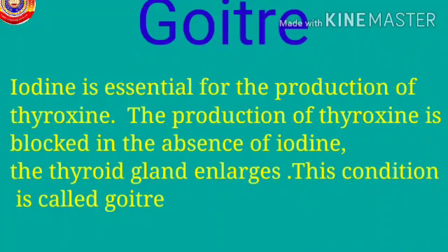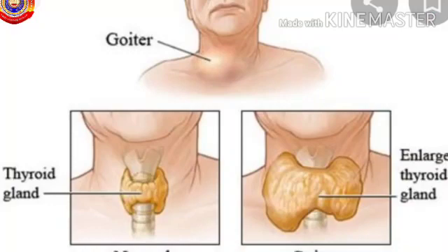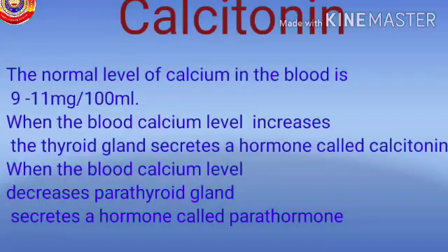Iodine is essential for the production of thyroxine. If the production of thyroxine is blocked in the absence of iodine, the thyroid gland enlarges. The thyroid gland secretes another hormone called calcitonin. The normal level of calcium in the blood is 9 to 11 milligrams per 100 ml.